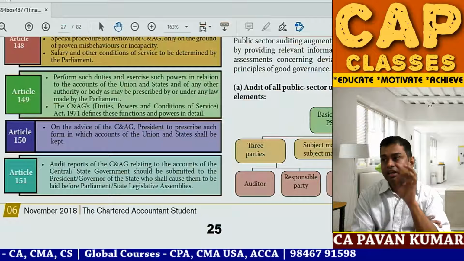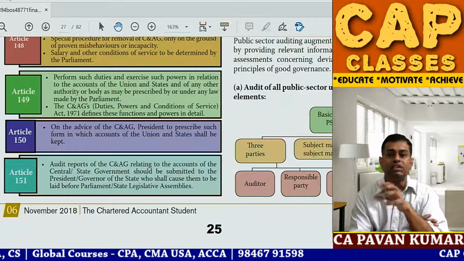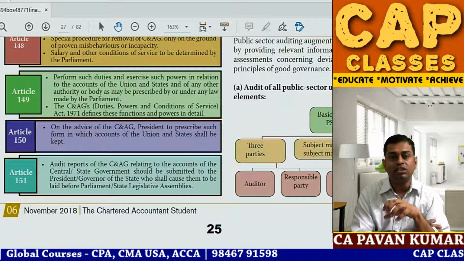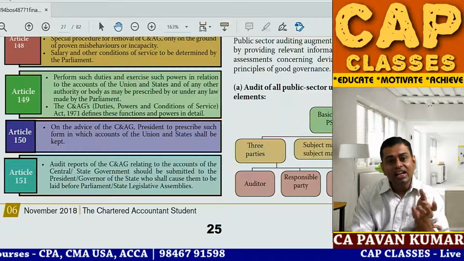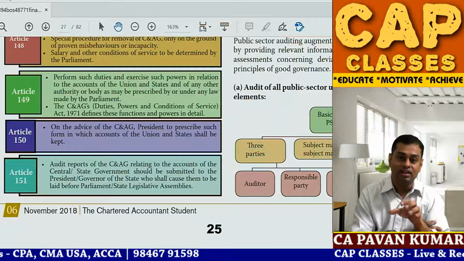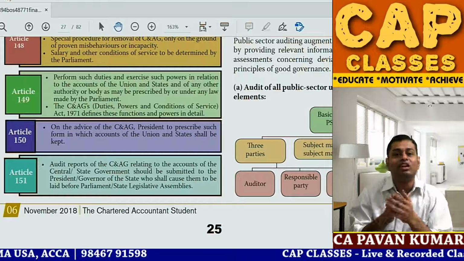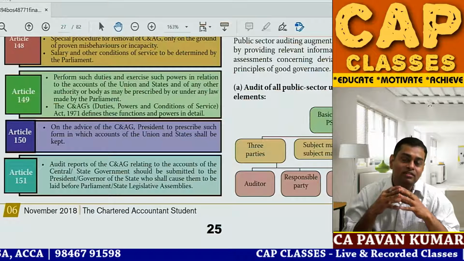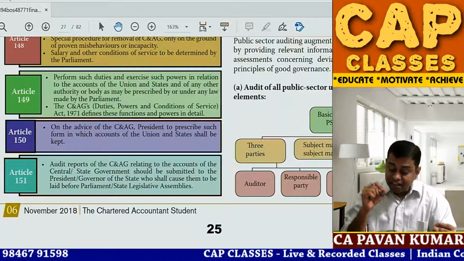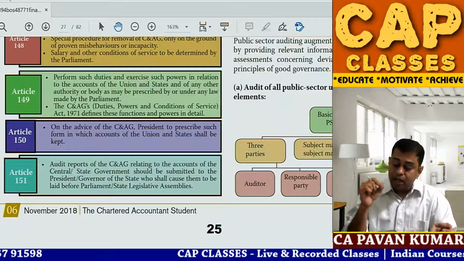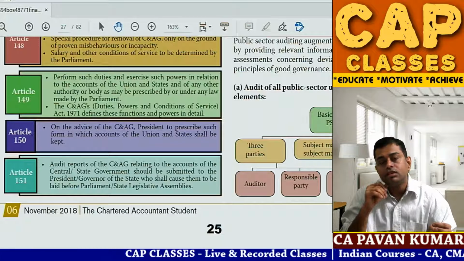The President of India will tell the manner, the form in which the accounts have to be prepared by the central government and state government. Now the question is, but Pawan sir, will the President have that much knowledge? No. C&AG will prepare the form and content and give it to the President. The President will put a rubber stamp on that. So what is Article 150? On the advice of the C&AG, the President prescribes the form in which the accounts of the Union government and state government shall be kept. 150.